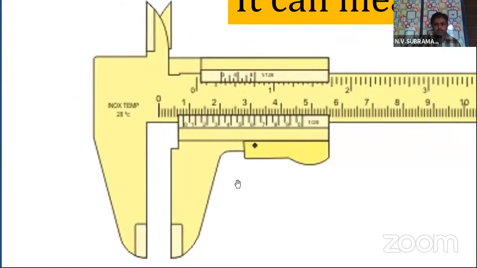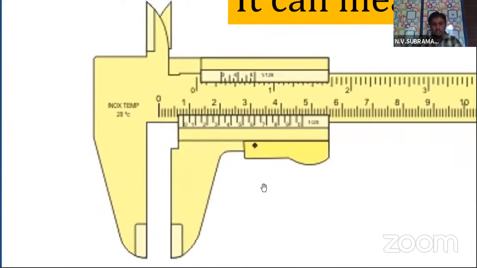So what is the purpose of this instrument? It can do a lot of things, children. You will learn about it in your practicals. Very nice and beautiful instrument. This can measure outer diameter, and this can measure inner diameter. Outer diameter of a cylinder. Similarly, if you have a pen cap, it can measure the pen cap outer diameter, the inner diameter, and the depth of that cap.